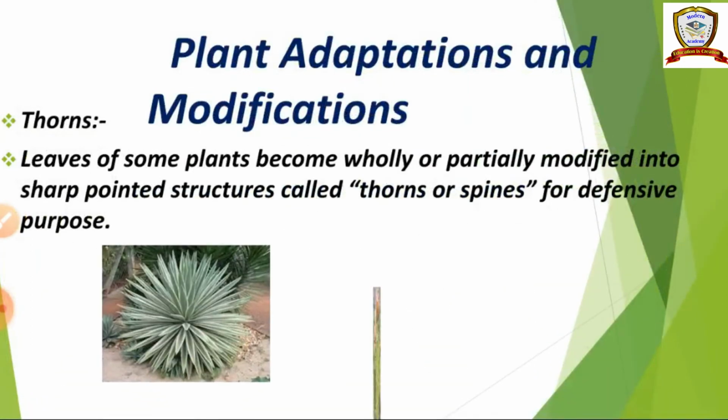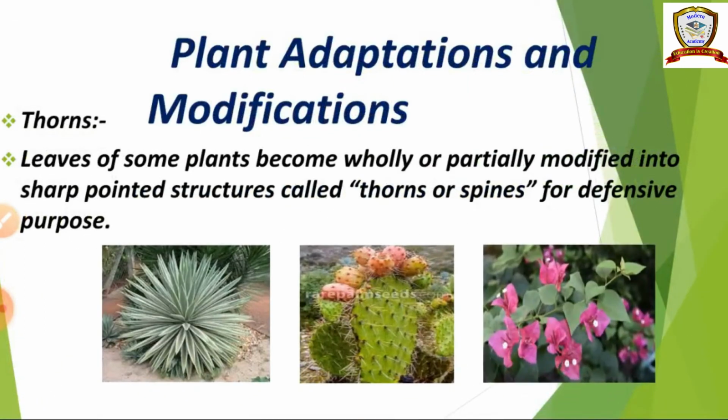And thorns. Here the leaves of some plants become wholly or partially modified into sharp pointed structures called thorns or spines for defensive purposes. So here some leaves are modified based on their adaptations. The first picture is agave.